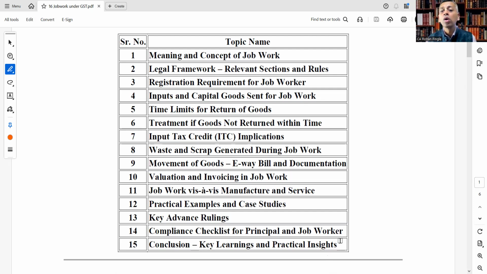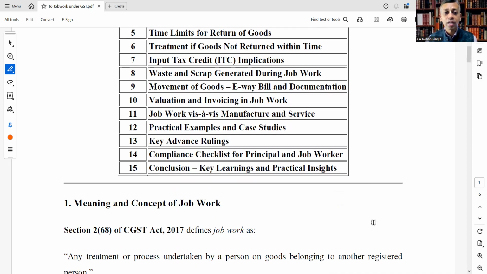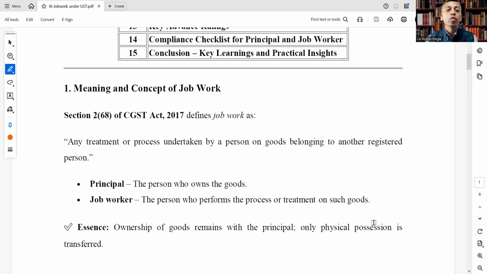And at the end, we will also see conclusions, key learnings and practical insights from today's learning. Stay tuned till the end and also make notes if you want. Okay, let's start. Meaning and concept of job work.